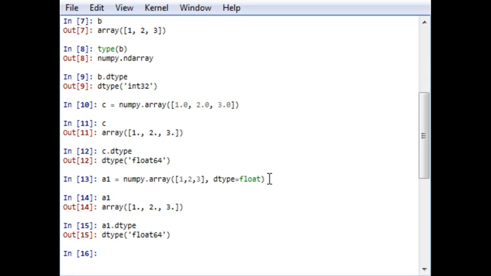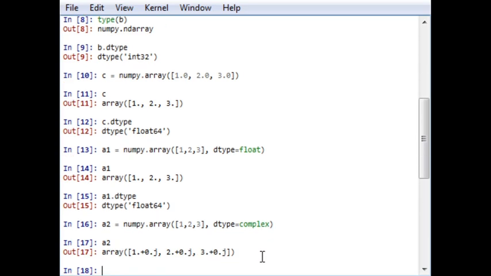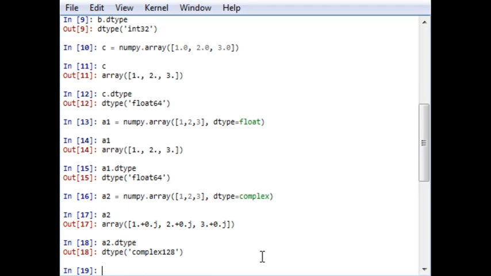The same thing happens for another data type too. For example, instead of a1, if I go for a2 and I want to write complex. Complex is also one of the data types we have already discussed previously. So here a2 has been created, but it is of complex data type. And if I write a2.dtype, it was complex128. So ndarray is something important while creating an array. So let's move further.